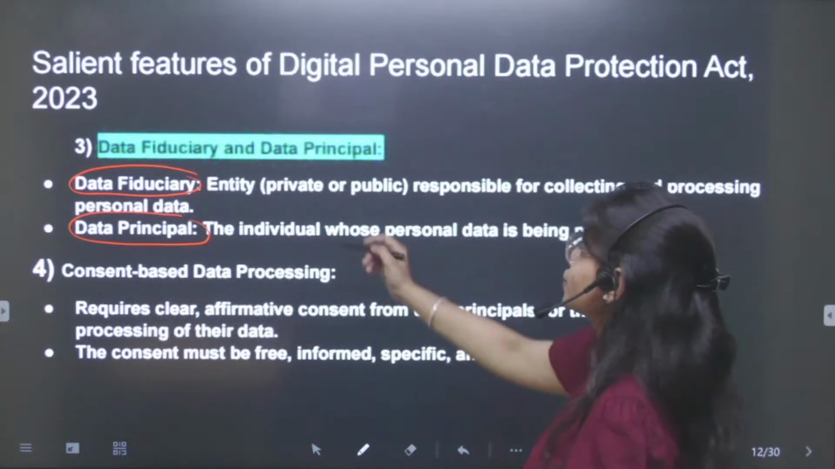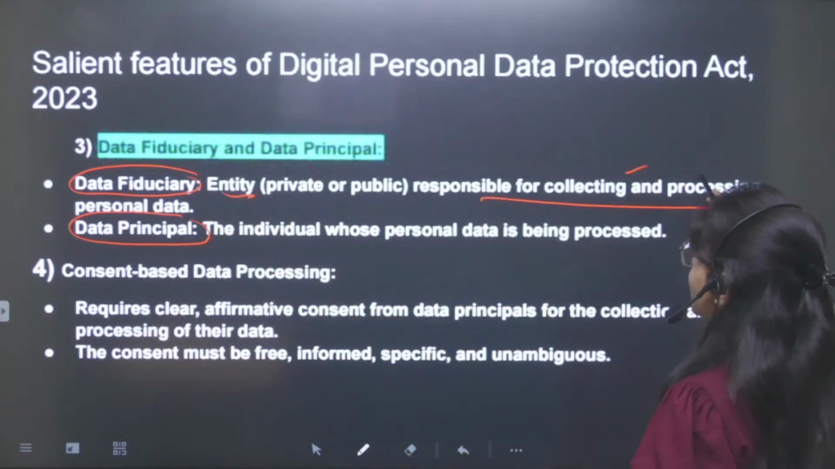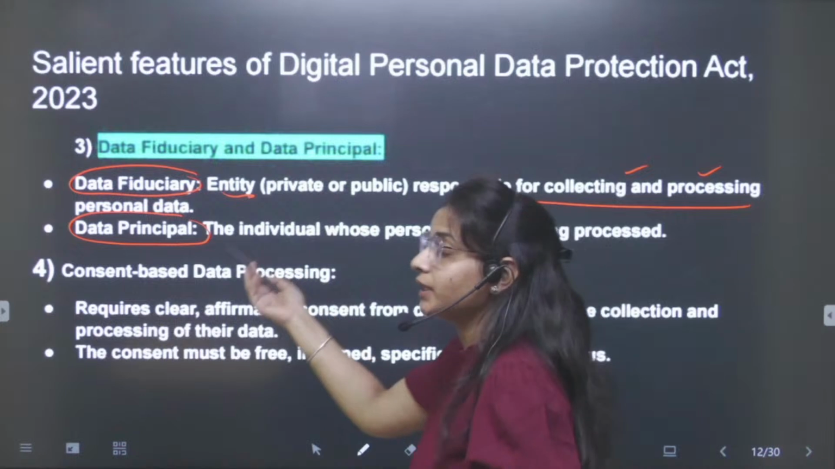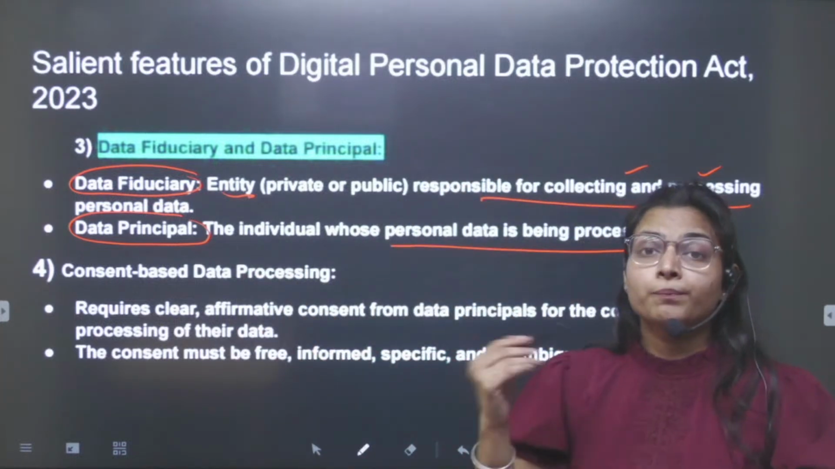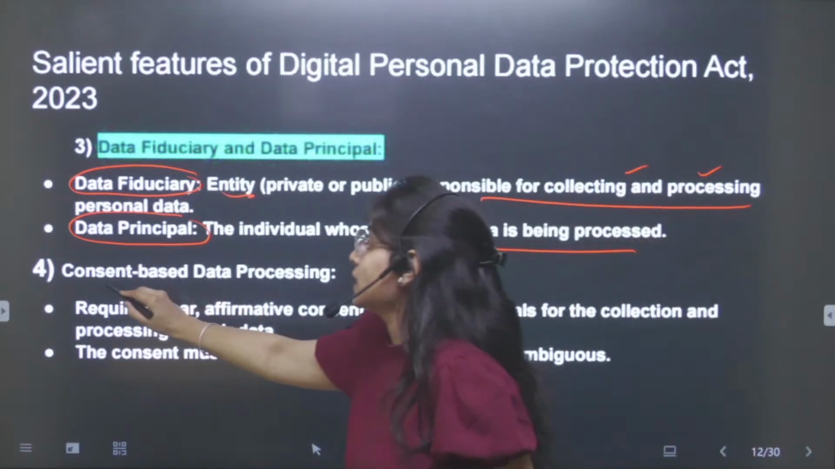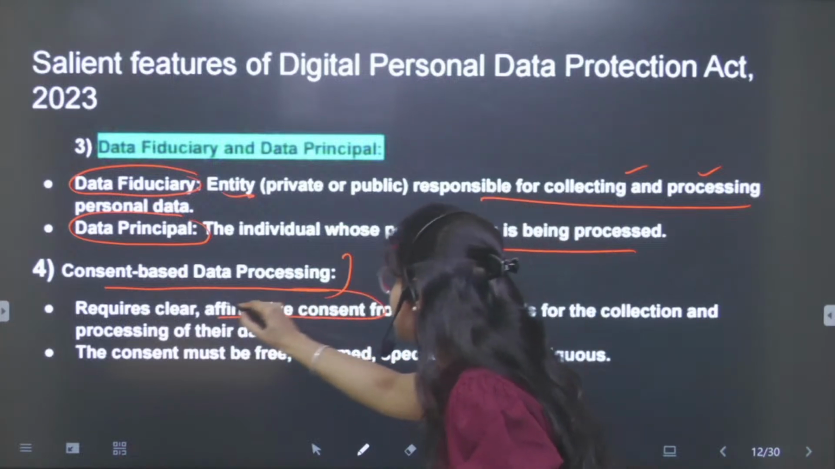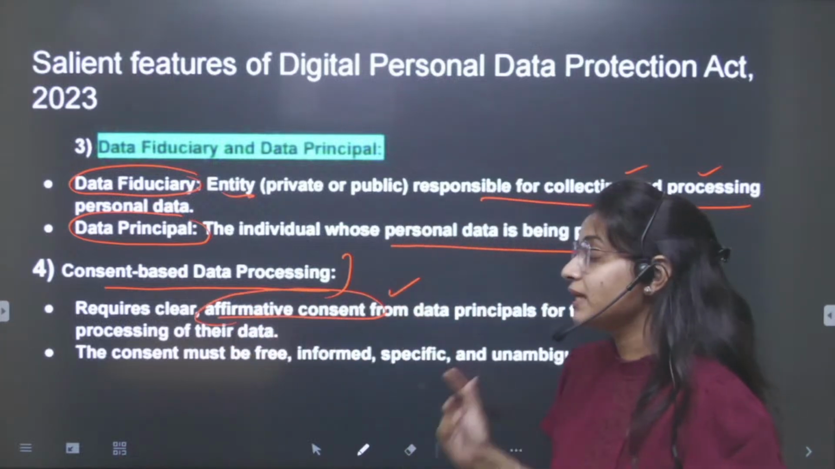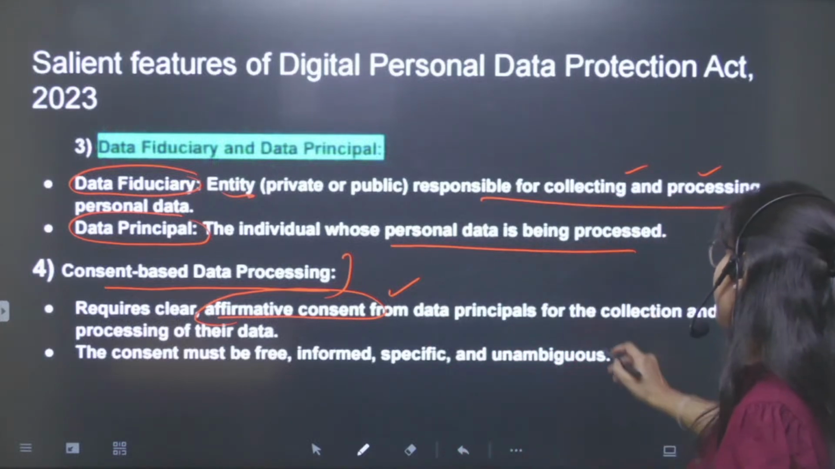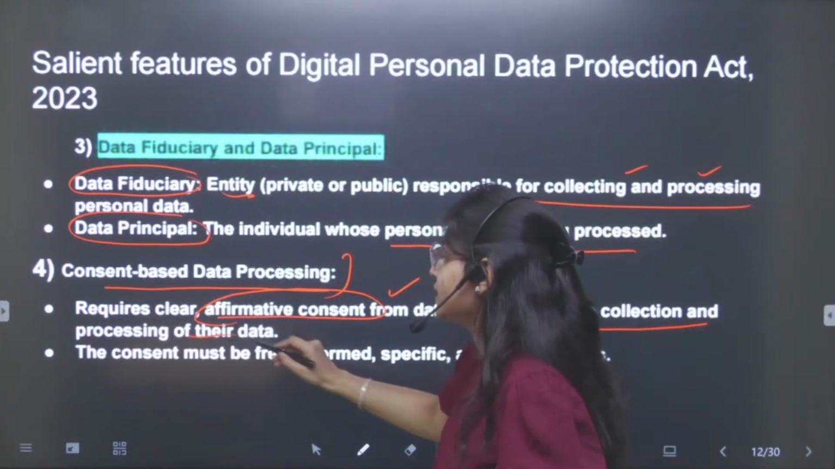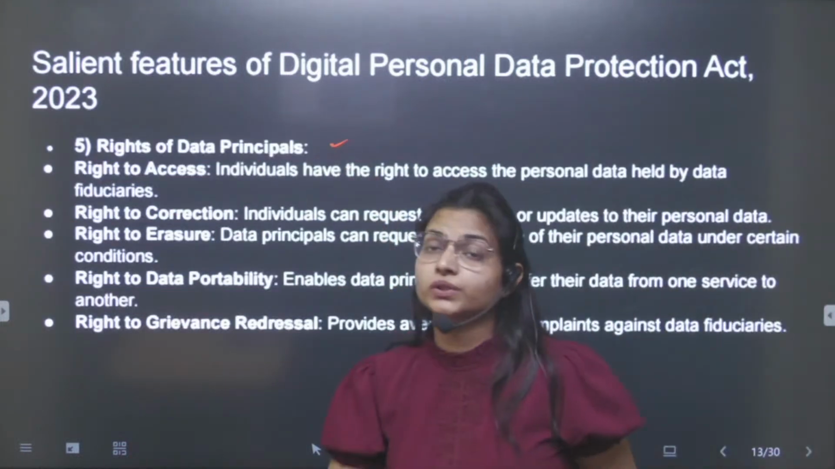Who is a data fiduciary? Basically, that is an entity responsible for collecting and processing personal data. A data principal is the individual, like us, whose personal data is being processed. Now, consent-based data processing will be done. Clear and affirmative consent needs to be taken. It means the right to consent has been given to the data principal for the collection and processing of their data.